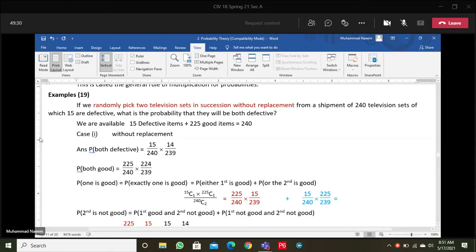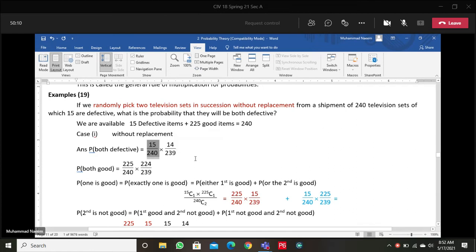So when we find the probability that the first is defective, this means it is coming from the defective category. Defective are 15, so favorable cases are 15 out of 240. That is the probability of the first one. Now the case is without replacement. We are not sending back the selected item before the next draw.